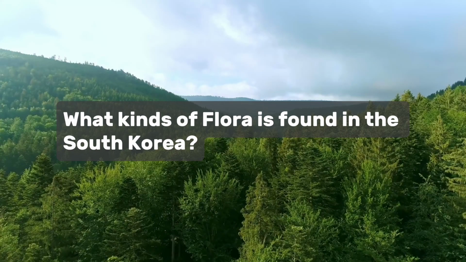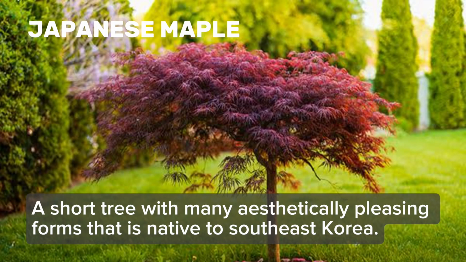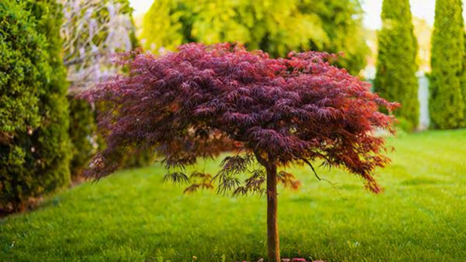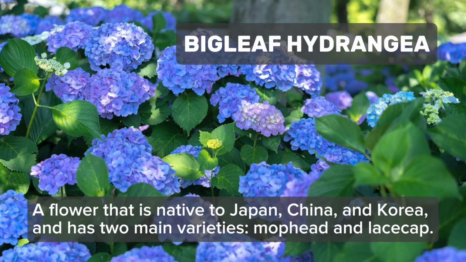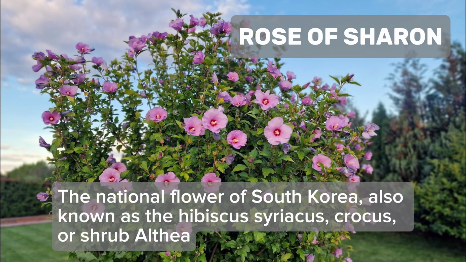What kinds of flora are found in South Korea? The first is the Japanese maple, a short tree with many aesthetically pleasing forms that is native to Southeast Korea. Second is the bigleaf hydrangea, a flower that is native to Japan, China, and Korea and has two main varieties, mophead and lacecap. The third is Rose of Sharon, the national flower of South Korea, also known as Hibiscus syriacus, or shrub althea.